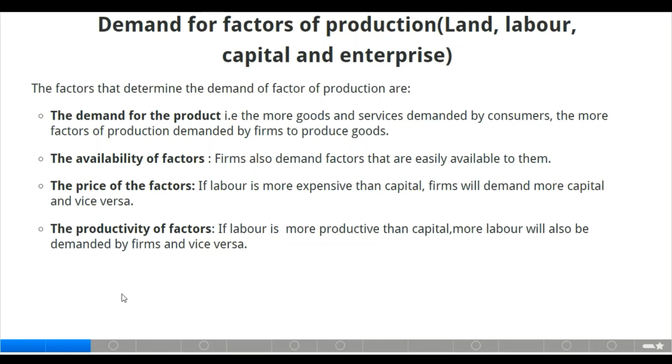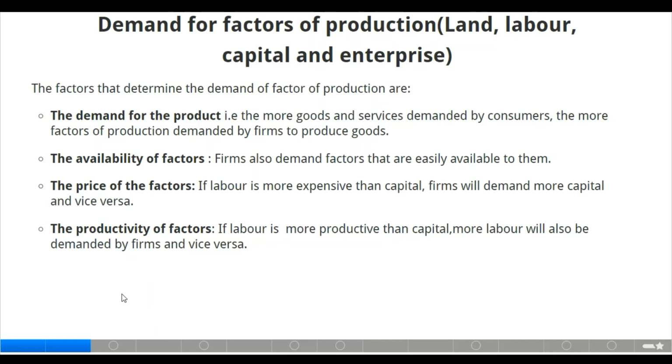Now we have the demand for factors of production here. The factors that determine the demand for factors of production are the demand for the products, the availability of factors, the price of the factors, and the productivity of the factors. Now let us explain this one after the other. The demand for the product, that is, the more goods and services demanded by the consumer, the more factors of production will be demanded by the firm when they are producing goods.